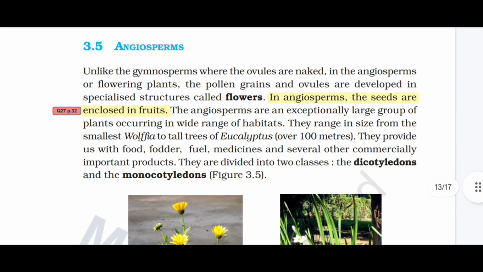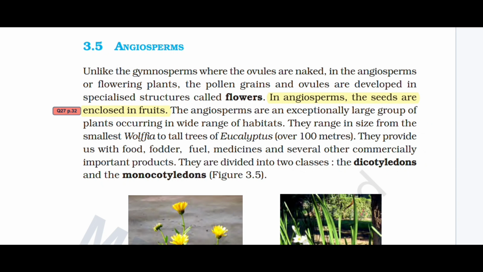Angiosperms. Unlike the gymnosperms, where the ovules are naked, in angiosperms, or flowering plants, the pollen grains and ovules are developed in specialized structures called flowers. In angiosperms, the seeds are enclosed in fruits. The angiosperms are an exceptionally large group of plants occurring in a wide range of habitats.